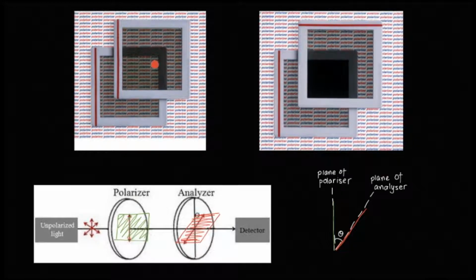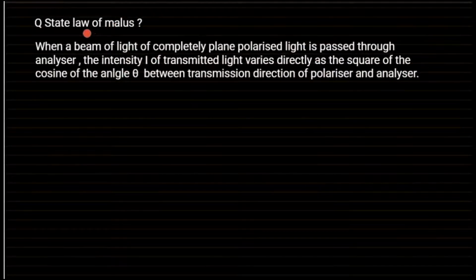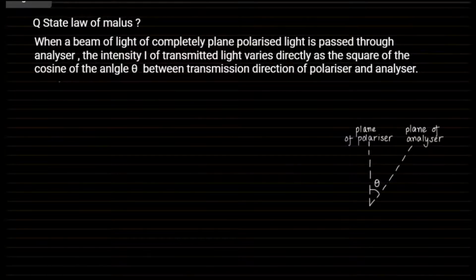Fine. So this law which the polarized light follows when it passes through your polarizer and analyzer is known as the law of Malus. So mathematically I can write the intensity I is directly proportional to the square of the cos of the angle between the polarizer and your analyzer, which is your angle theta.